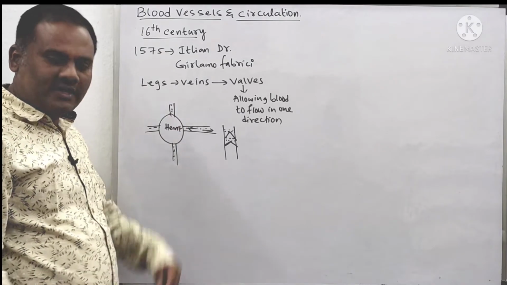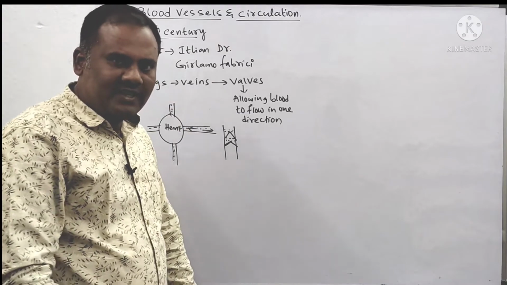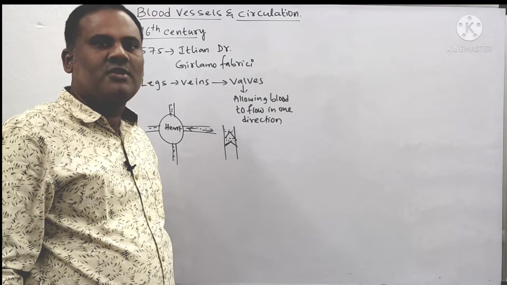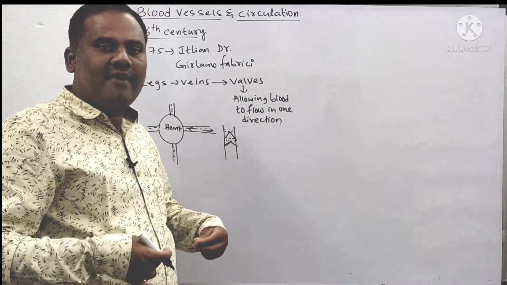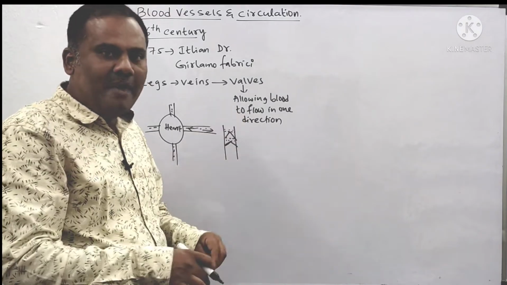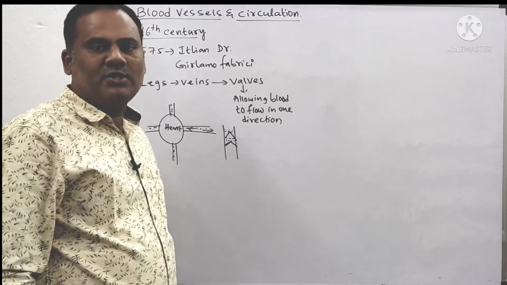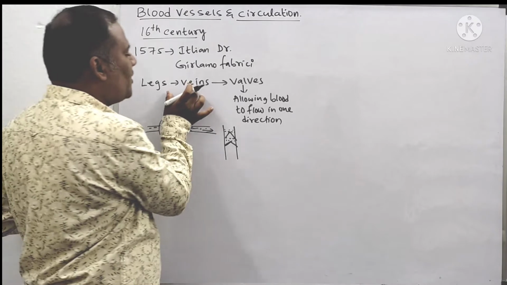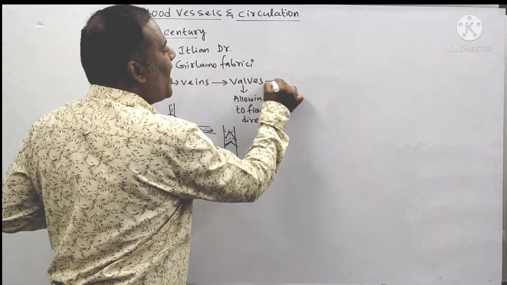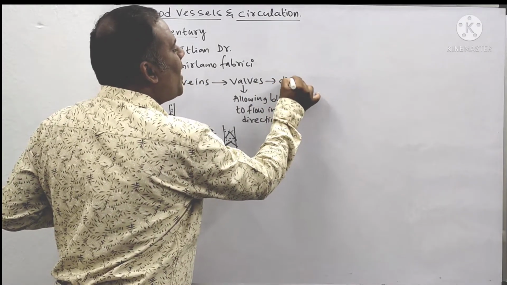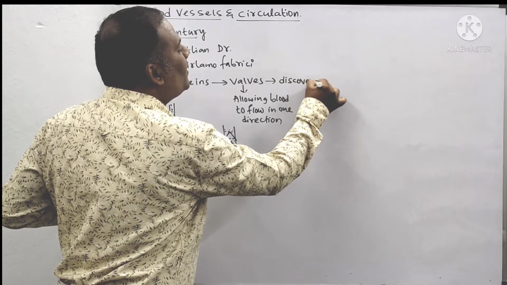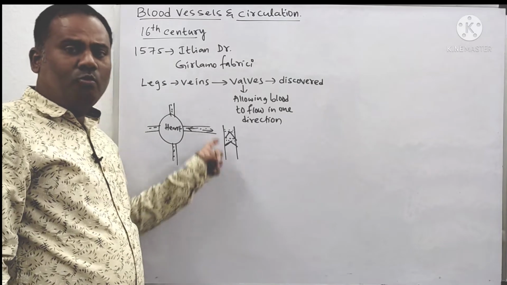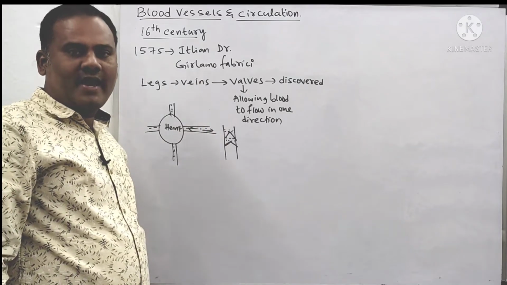For example, you take the blood present in the legs has to come up, means it has to work against the what? Gravitational force. So it has to come up against the gravitational force, means to prevent the backward flow, these valves are useful. So that was first discovered by whom? Girolamo Fabrici observed in the legs veins they have the what? Valves. So by that he came to know that there will be valves in the veins which are useful in the flowing of blood in only one direction.